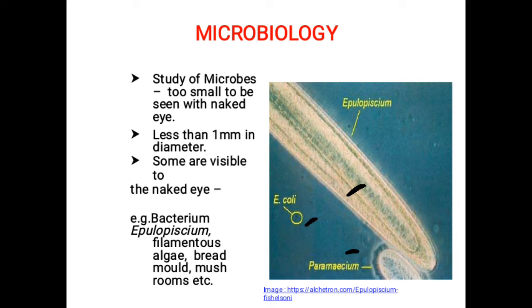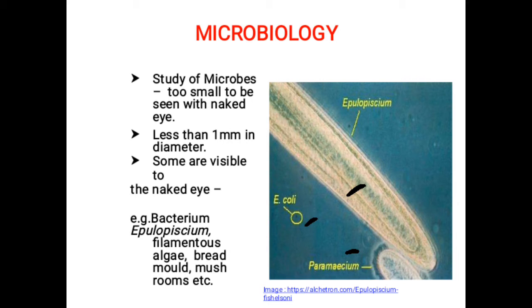Microbiology is the study of microbes, which are too small to be seen with the naked eye, less than 1 millimeter in diameter. Some are visible with the naked eye, while others you may see using a microscope. Some are microscopic organisms, and others can be viewed even with the naked eye.